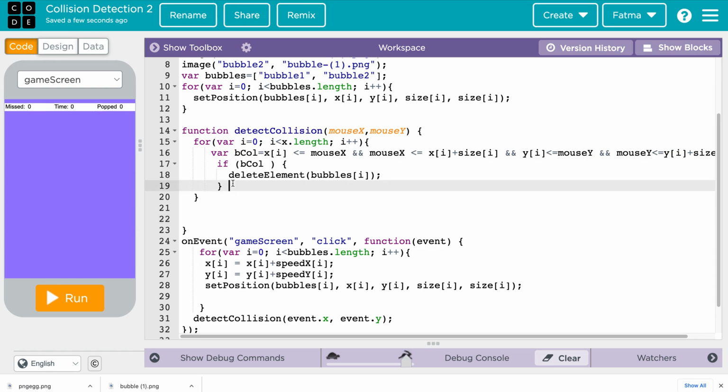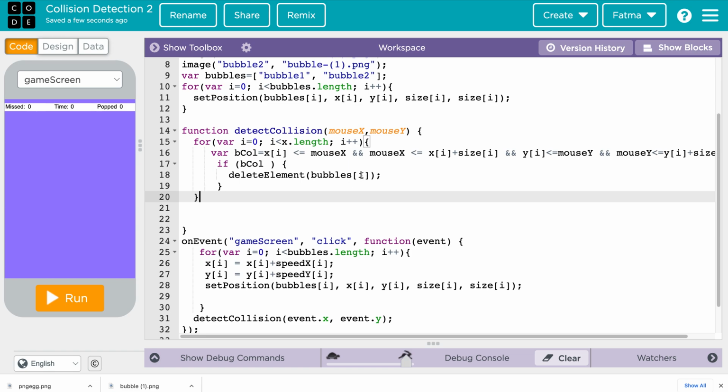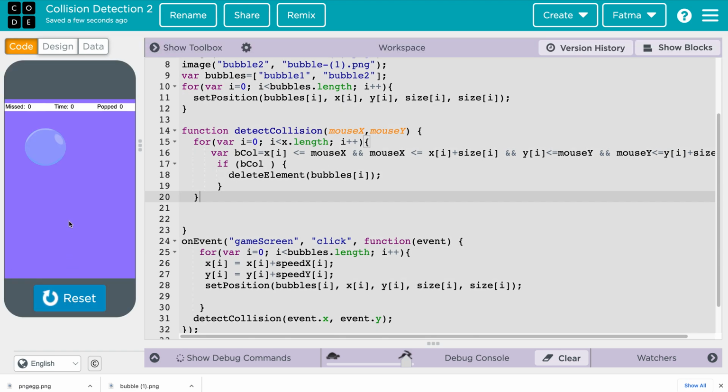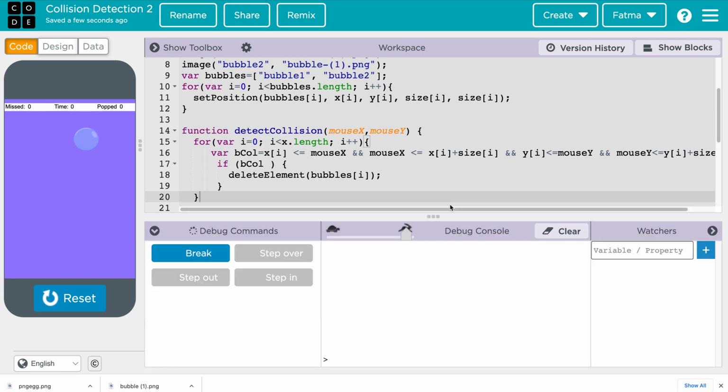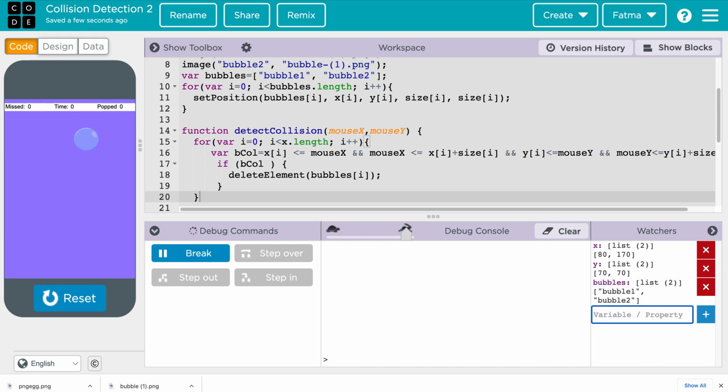So let's just test this. We have a collision, and we delete that element from bubbles i. It deletes from the screen, but bubbles i will still have this element. So run this one, and we have a single bubble and another bubble, and now they are moving across, right? I click on this bubble and it removes, but I want to show you now. What is in x coordinate? We still have 2 elements, y coordinate 2 elements, bubbles has still 2 elements, but the element bubble 1 is removed from the screen. What do we need to do?